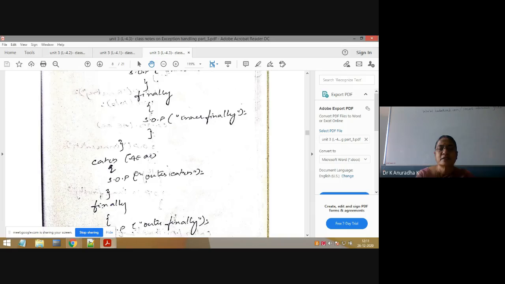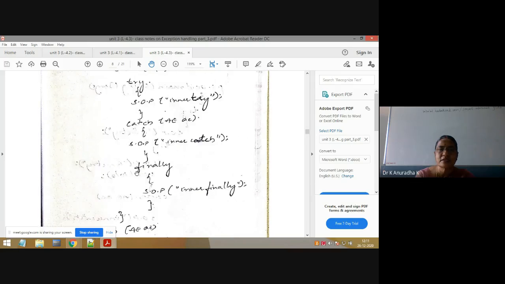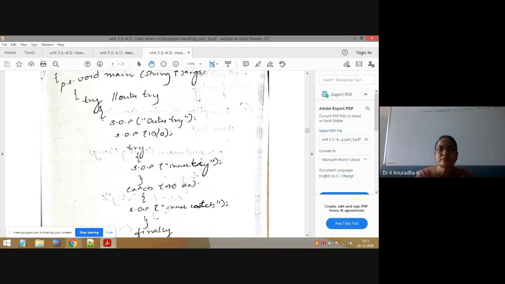Already explained. If an exception is raised in the outer try, then only the outer catch can handle it, because after this statement, it will not execute these statements.